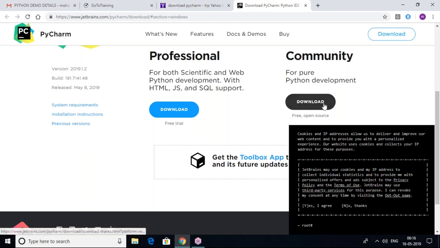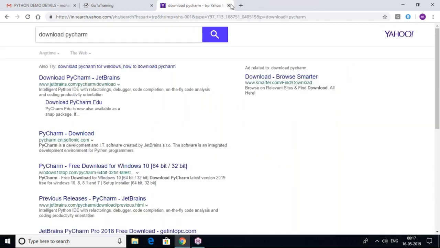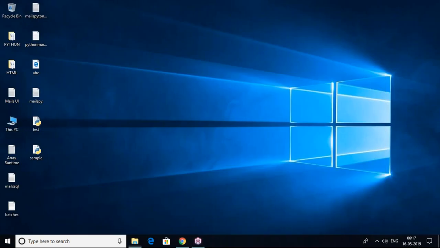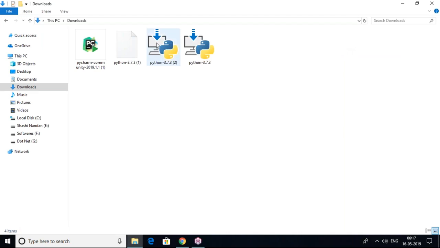Free and open source means anybody can use it. For core and advanced Python concepts, this is quite enough. Those who want to develop web applications using the Django framework, for them the Professional edition is required compulsorily. So a full featured IDE we can develop using the Professional editor only. I have downloaded this one. After downloading, you just get a file like this in your download folder.